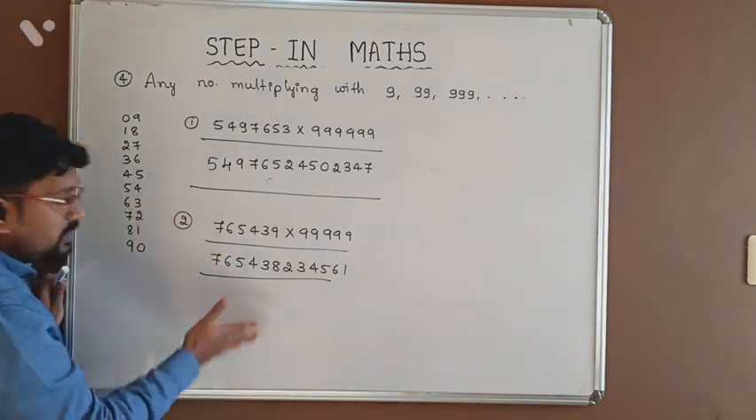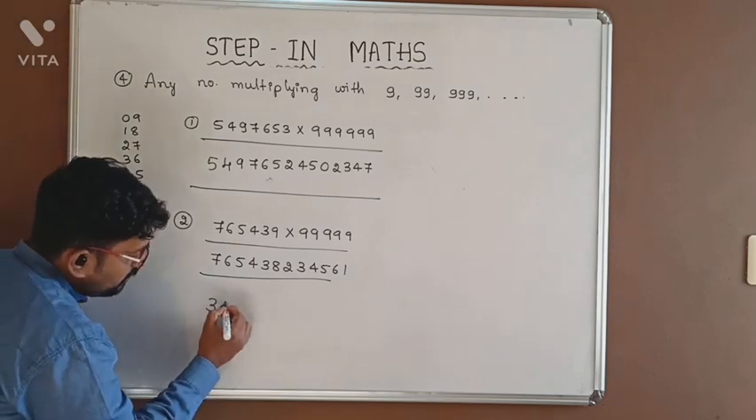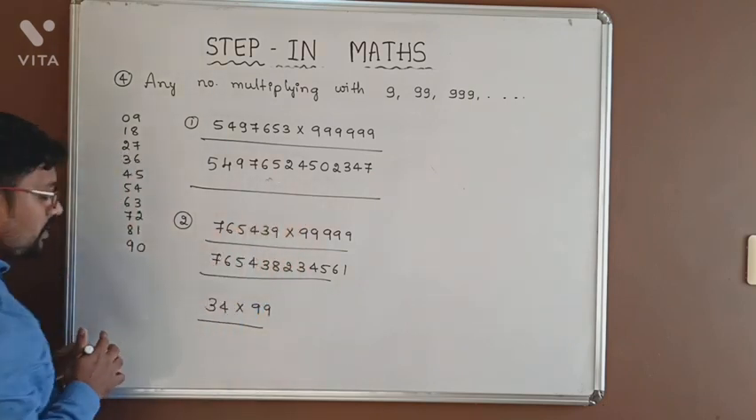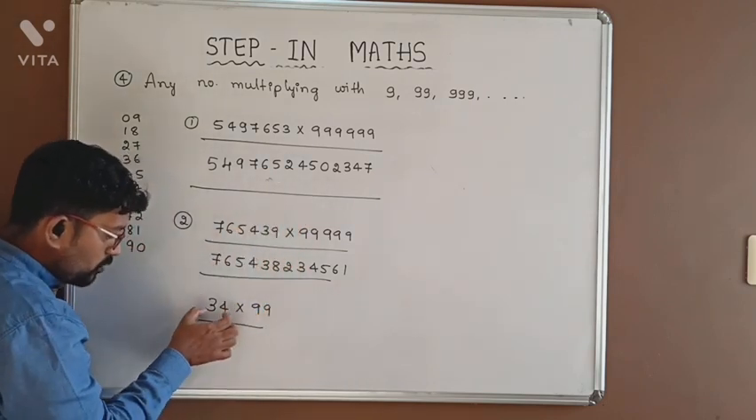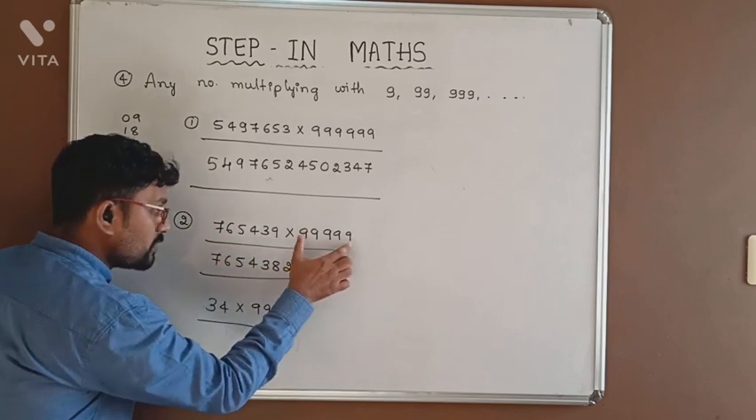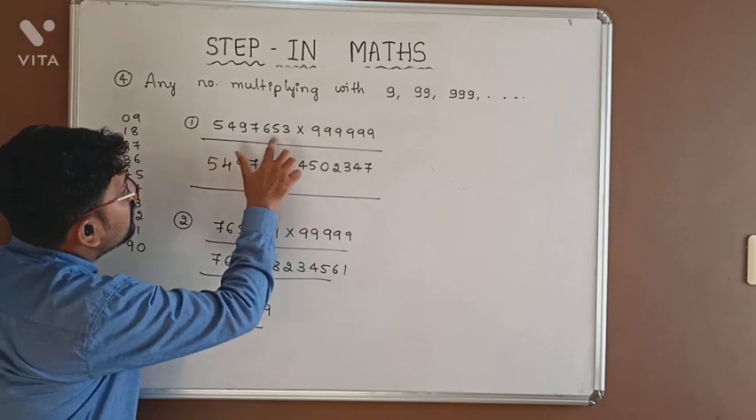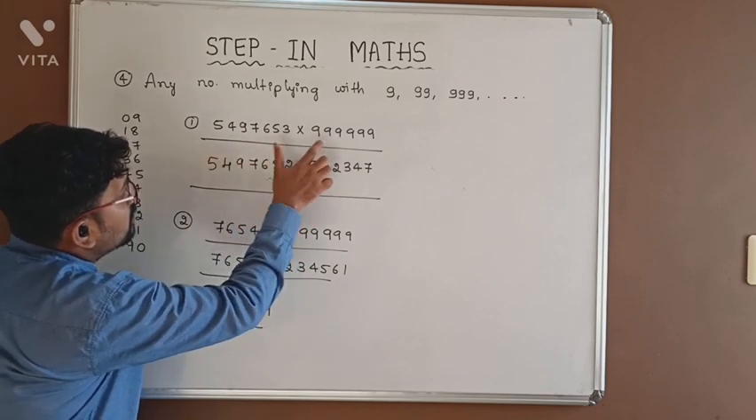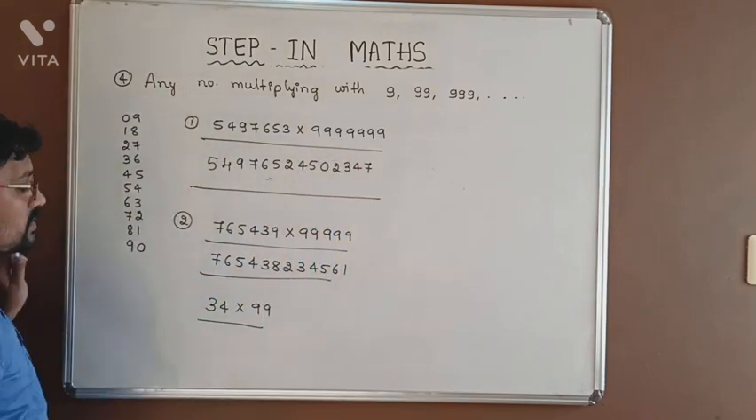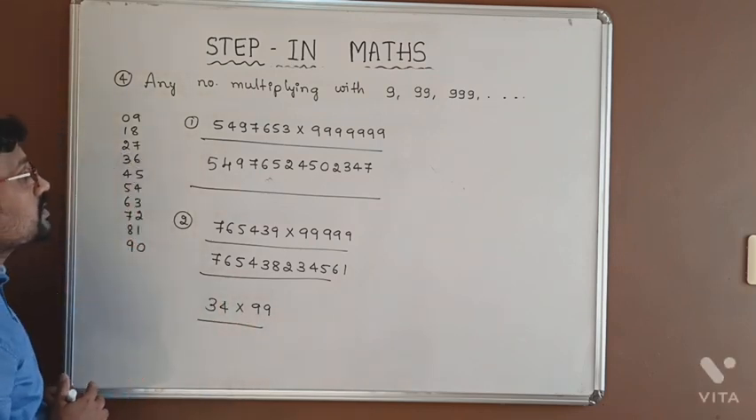But you might have wondered here. Let us take smaller numbers like 34 into 99. But this rule is applicable when the number of digits are the same. Here 2 digits are there, here also 2 digits are there. Here 6 digits are there, here also 6 digits. Here 7 digits are there, here also. Sorry, here must be 7 digits. Here also 7 and here also 7 digits are there. If the number of digits are equal, then only this rule is applicable.